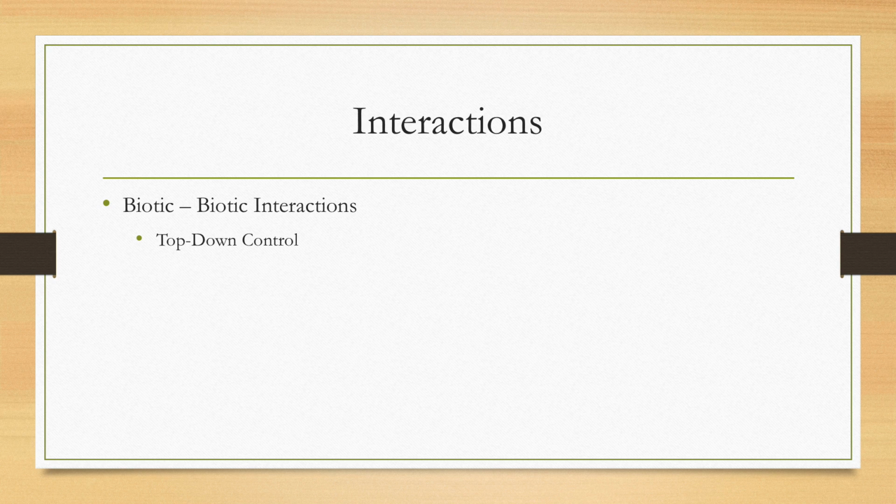We learned that top-down control refers to when a top predator controls the structure or population dynamics of the ecosystem. The interactions between the top predators and prey is what influences lower trophic levels. Changes to the top level of the trophic level can have an inverse effect on the lower trophic level.